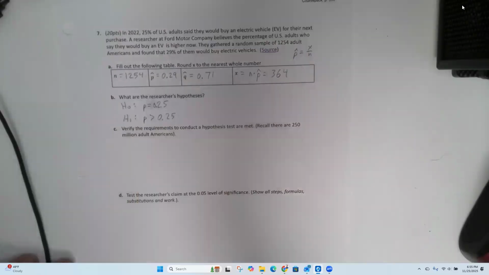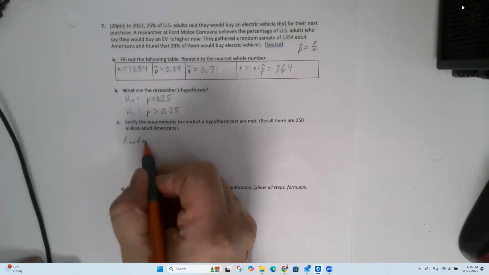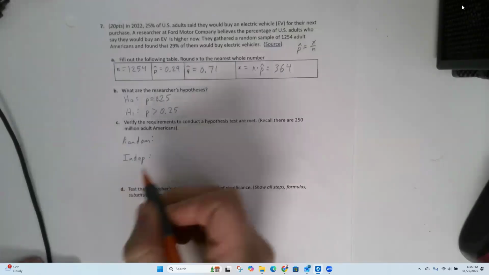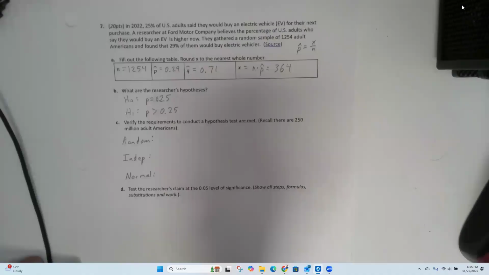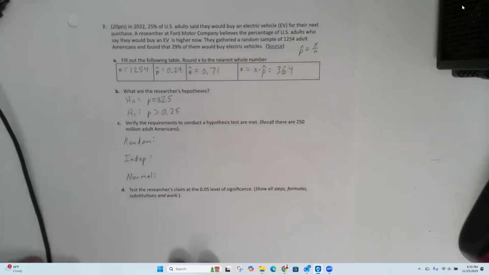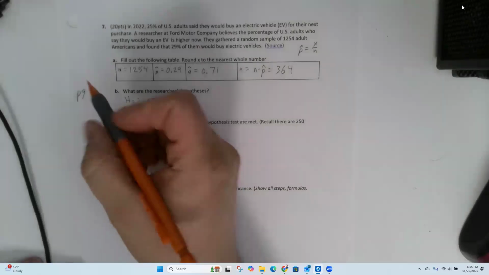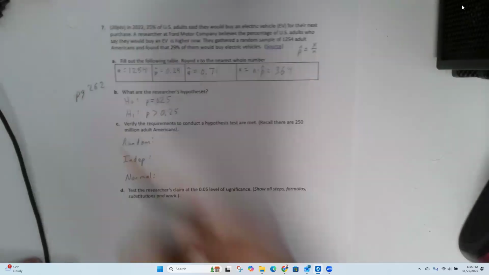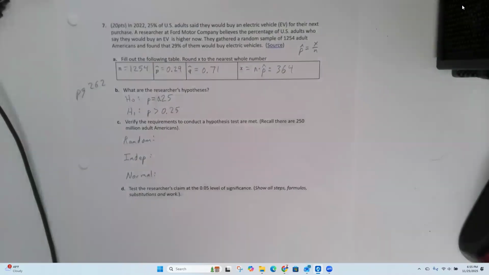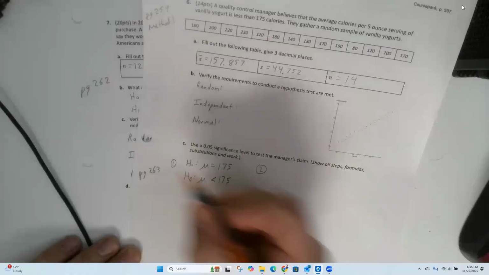All right. Verify the conditions are met for the central limit theorem, and I need to make sure it's normal. I think this is all on page 262 for proportions. And then this was all on page 263 for means.